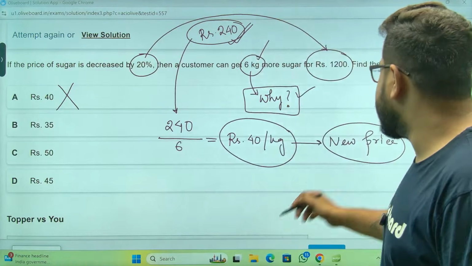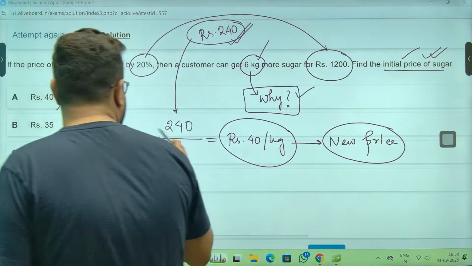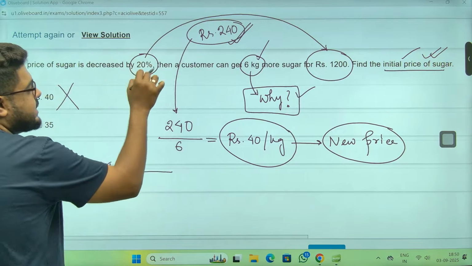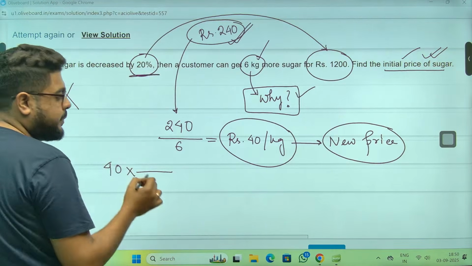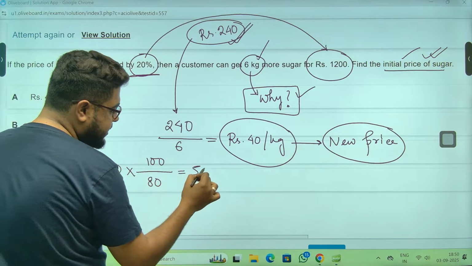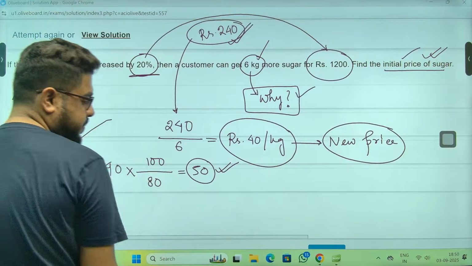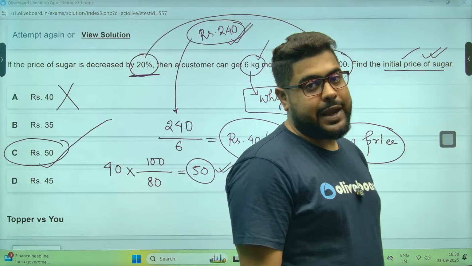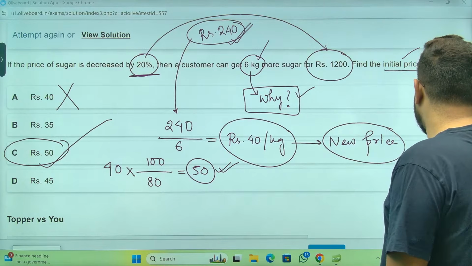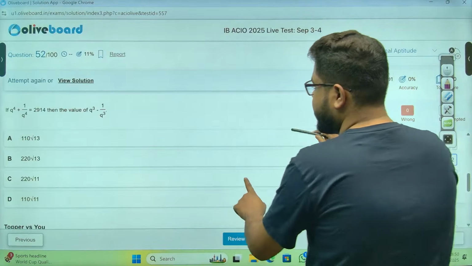They are asking initial price. So this is the price after the reduction of 20%. So what was the initial price? You need to do one more line. After reduction of 20%, it represents 80. So you need to find 100. So if you do, this is 50. So the answer actually will be option C, which is 50. After reduction, the price has become 40. So before it was 50 rupees. Clear, sir, everyone? Clear? Moving on.